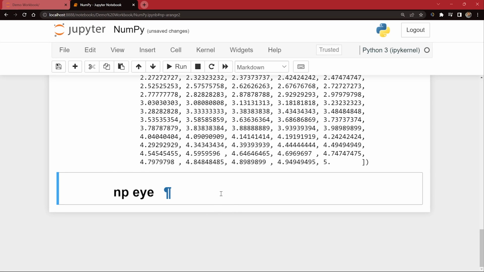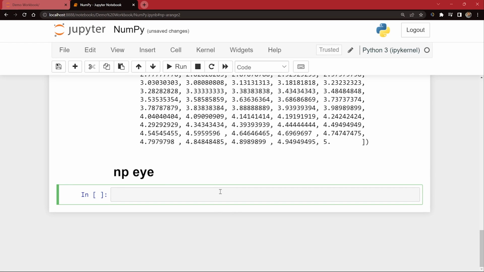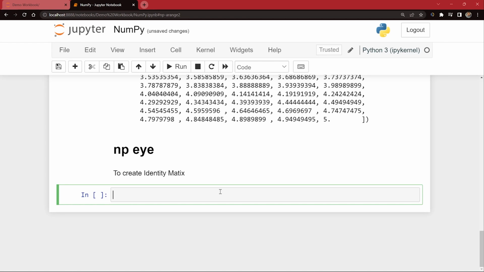Now I'm going to say Shift plus Enter, and right now I'm in cell mode. I'm going to quickly press Escape and then M. It is going to go into markdown mode, and here I'm going to jot down something. So let's say: to create identity matrix. Okay, I press Shift plus Enter and it gave us only the sentence. But when I say hashtag and then space, it will give us a markdown heading.